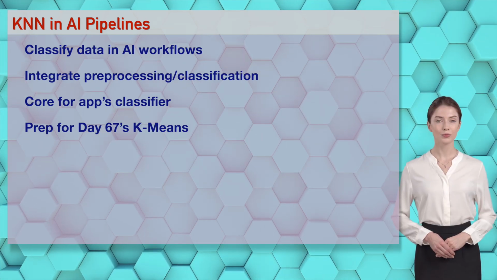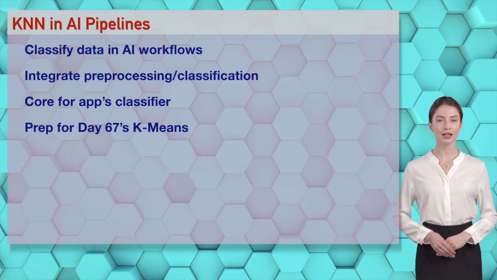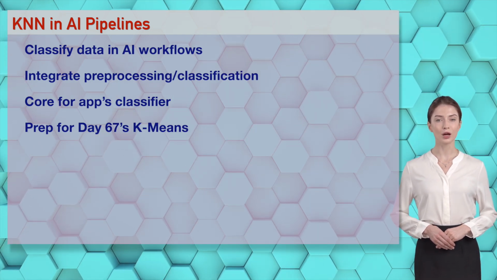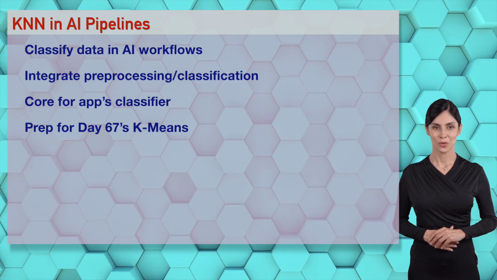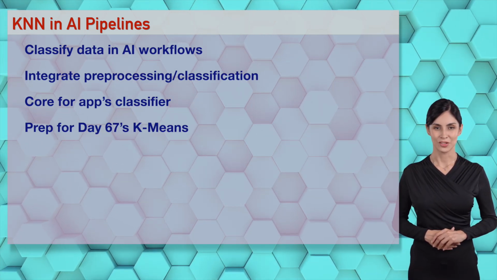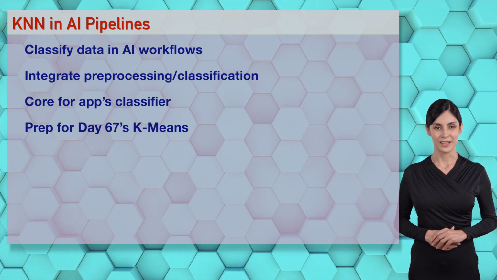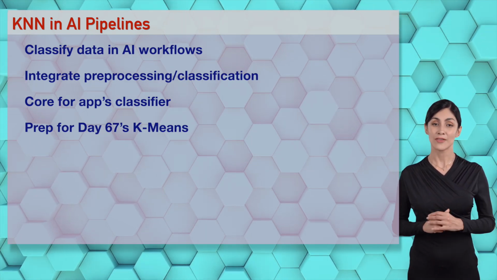Irene's spot on. KNN integrates data prep and classification, ensuring efficient workflows. Use it in your app for reliable predictions. Oh, Irene, Isabella, KNN's critical in AI pipelines, darling. It classifies sexily. Your day 66 skills make AI irresistible. Classify like pros.